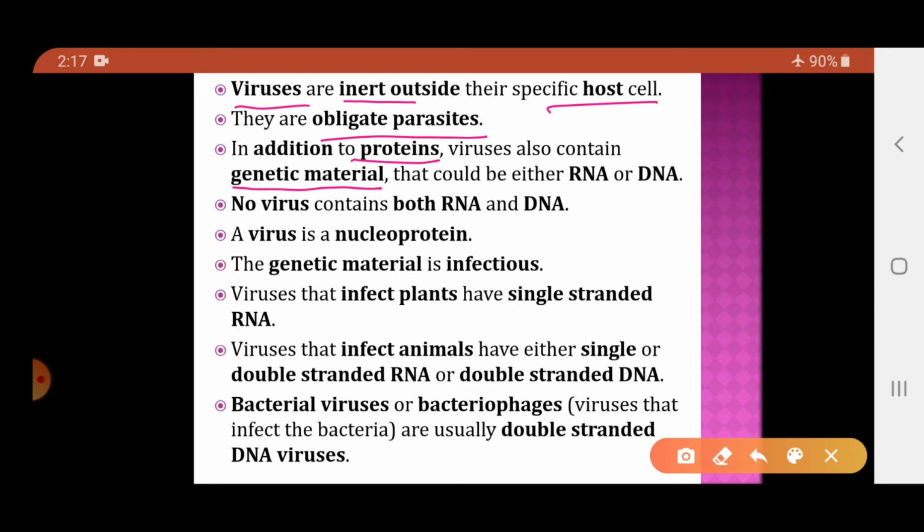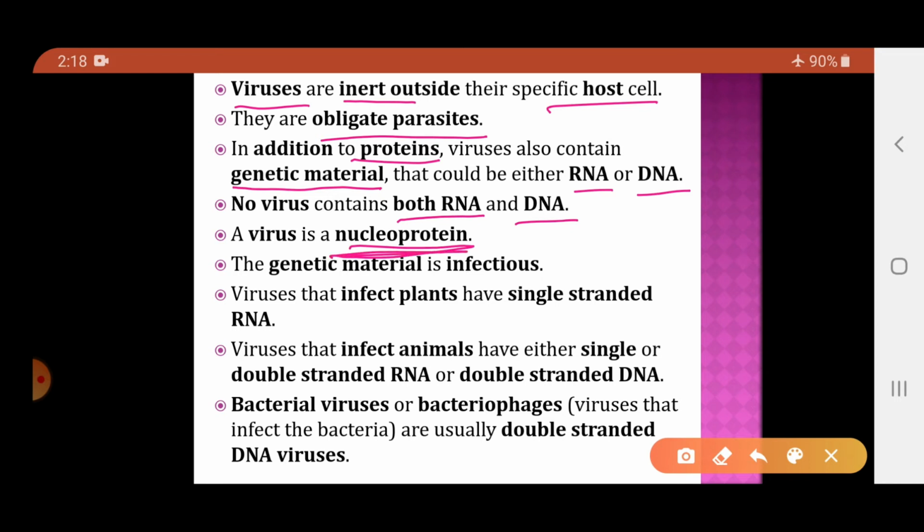That genetic material could be either RNA or DNA, but they will never contain both DNA and RNA. That is very, very important. Viruses will have either DNA or RNA, but never both present together. So a virus consists of protein as well as genetic material which is either DNA or RNA. So basically we can say that a virus is a nucleoprotein.